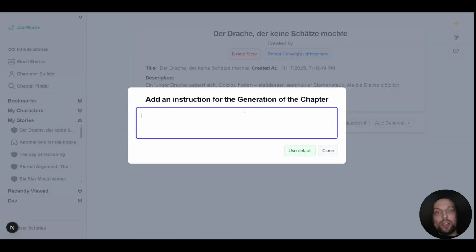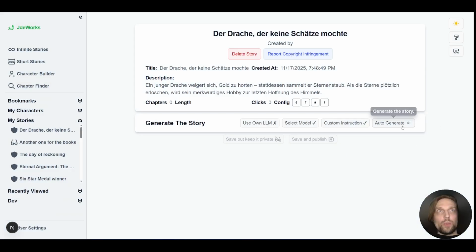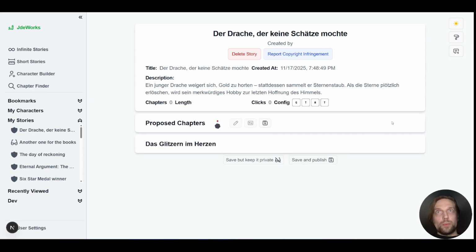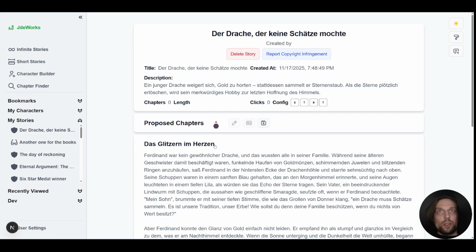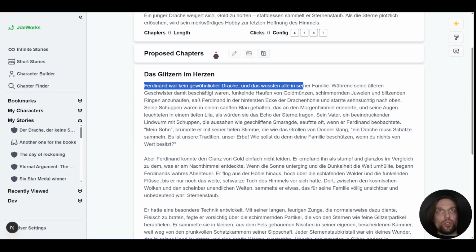We can just tell the large language model, "Bitte schreib die Geschichte auf Deutsch." And with this, well, it's already working on it. And as you can see, it is written in German.